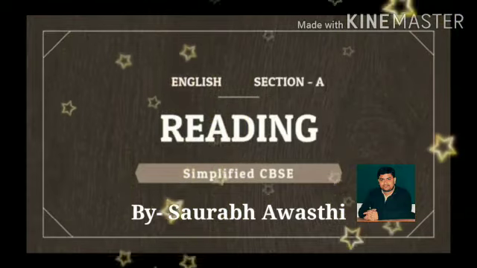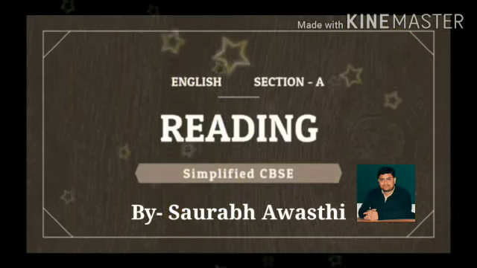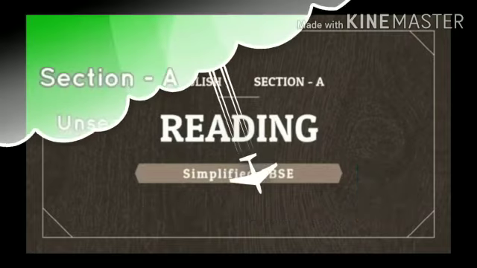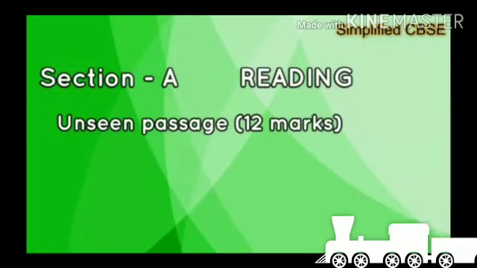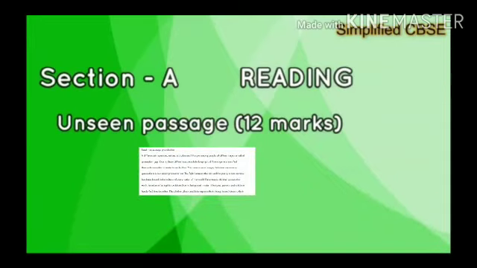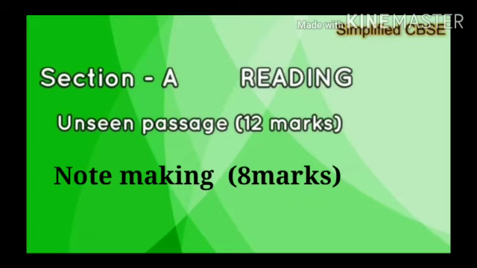This is from section A of the reading skill part, that is unseen passage, and this topic carries 12 marks in the CBSE exam. So students, you have to be cautious about this topic as it is going to help you gain 12 marks. Here, you have to keep a few points in mind which we are going to discuss today. In section A of the reading skill part, you will see that there will be two questions. Question 1 is based on comprehension, also known as the unseen passage, which is of 12 marks,